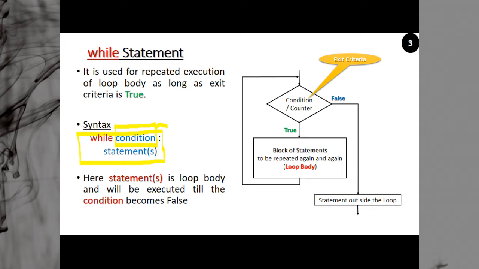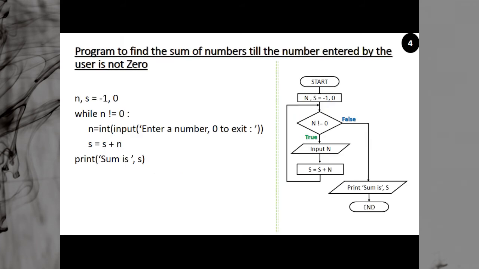And then there is the beginning of the block. You can see this is the beginning of the block. So the block begins, this is the loop body. Then you specify the statements, and you can specify any number of statements. These statements are going to be repeated again and again. So here the statements are the loop body and the condition is the exit criteria. When it is false, then you will exit from the loop. Clear? So this is your while statement format, how we are going to use the while statement.